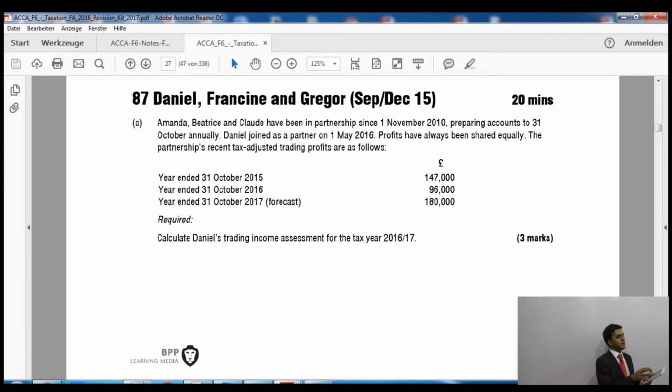Now this is the profit for which Mr. D is a partner, and he is an equal partner just like the other 3 partners. So this 48,000 pounds is for 4 partners, so we'll divide that by 4 so that we can take the share of Mr. D. It comes to 12,000 pounds, right? Now out of this 96,000 pounds, 12,000 pounds is the share of Mr. D for his period of partnership, which was 6 months.